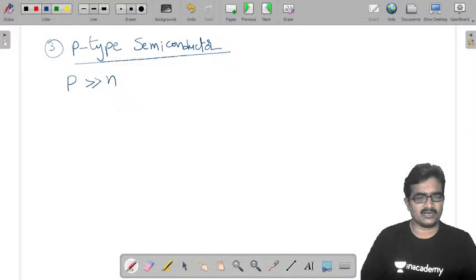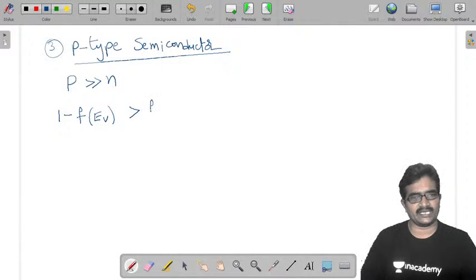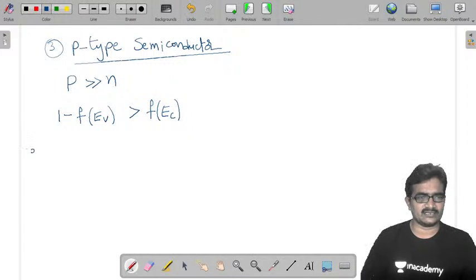That means the probability of vacancy in valency band, 1 minus f of EV, is greater than the probability of occupancy in conduction band, f of EC. And we know that at f of E equal to EF, f of E becomes 1 by 2.